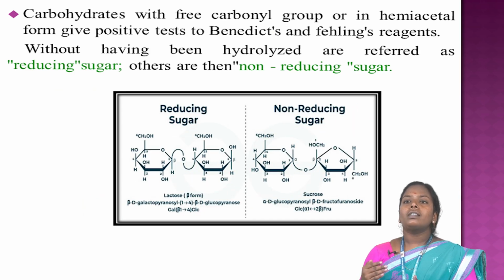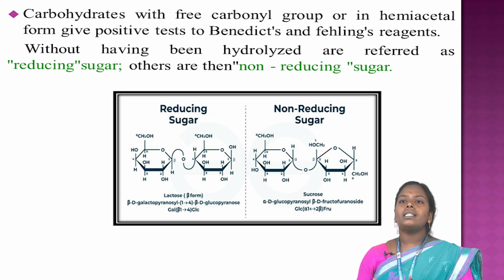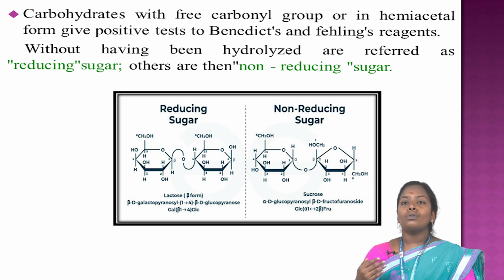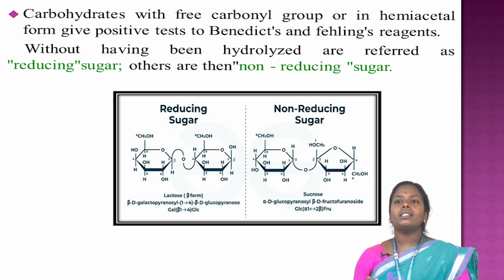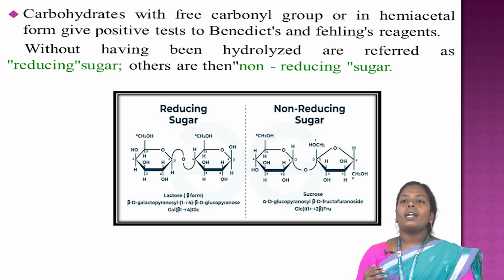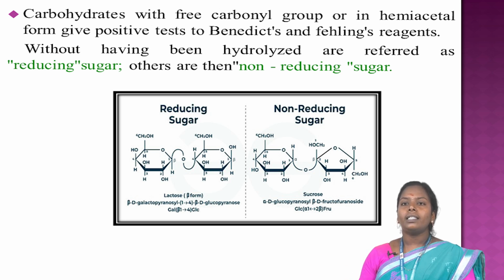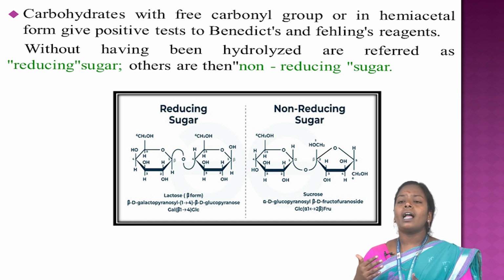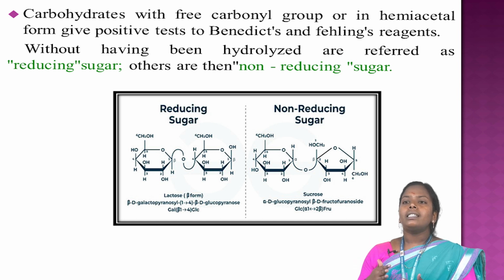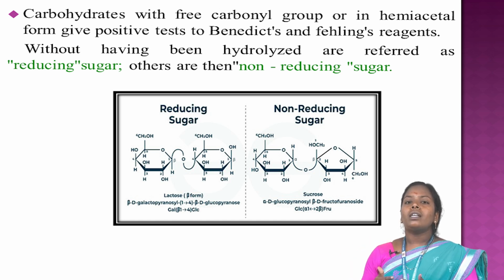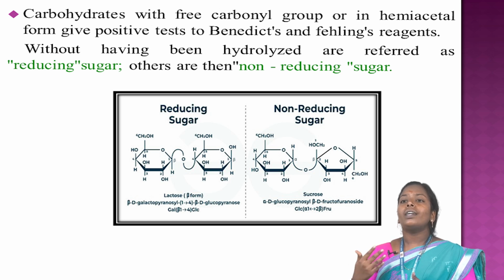Carbohydrates with a free carbonyl group in hemiacetal form give a positive test with Benedict's or Fehling's test. On hydrolysis, they are referred to as reducing sugars and non-reducing sugars. Reducing sugars have a free aldehyde or free ketone group, while in non-reducing sugars the acetal or ketal group is not free but is involved in the glycosidic bond. Reducing sugars are in hemiacetal or hemiketal form, and non-reducing sugars are in acetal or ketal form. Examples of reducing sugars are glucose, fructose, lactose, and maltose. Examples of non-reducing sugars are sucrose and glycogen.